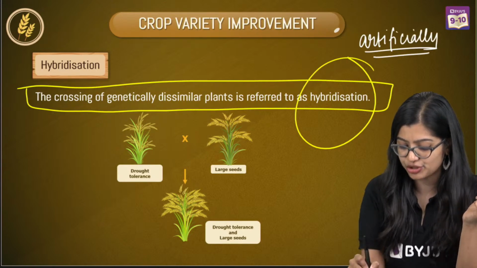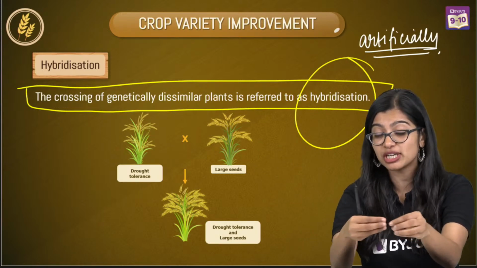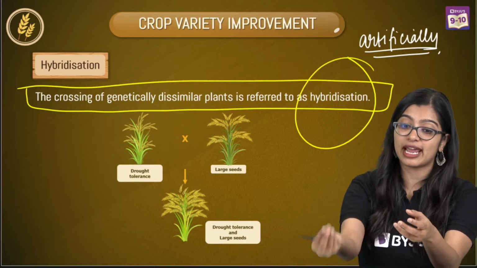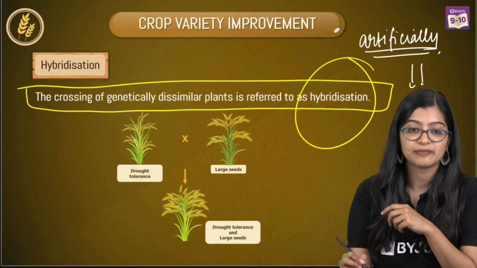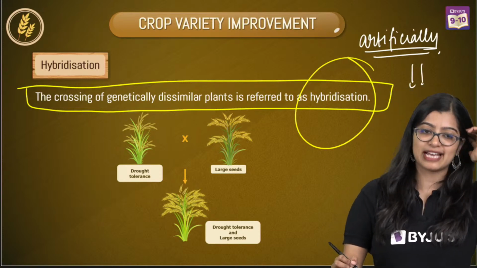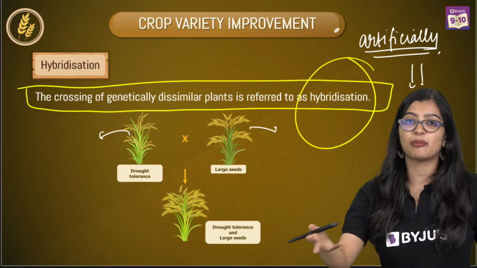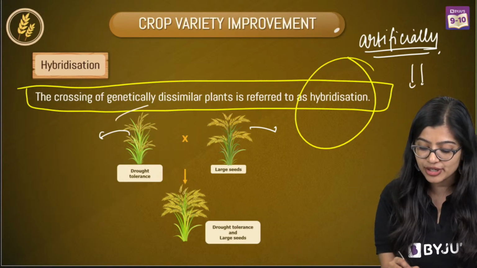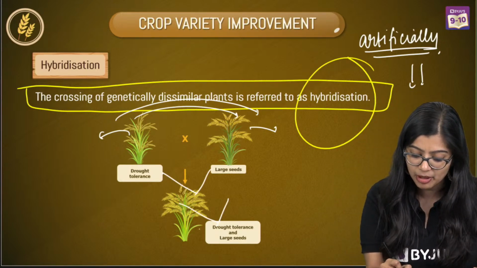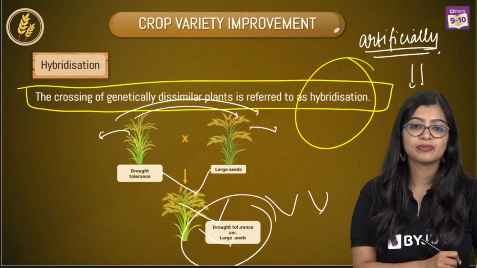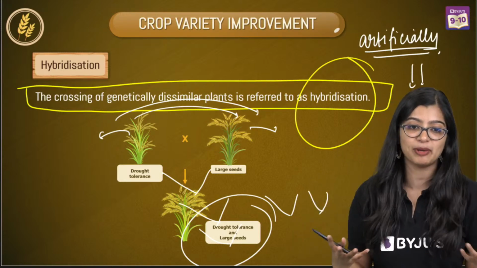So we're doing this artificially by doing selective breeding, which means that I'll take 2 plants and artificially cross-pollinate them, which means I'll take the pollen grains and put them on top. There are various things that you do, but it's happening over time, right? So this is important. I know someone will ask me, how is crossing happening? Yes, Epic, I'll tell you. I'll take pollen grains from this plant. I'll take the female reproductive part, the pistil, in this plant. I'll artificially cross-pollinate. That means I am the one doing all of this. And over time, I will keep repeating this process until I get this. So it is not that today I decide I want this and this, and I'll get it. I have to work for it for a long period of time.